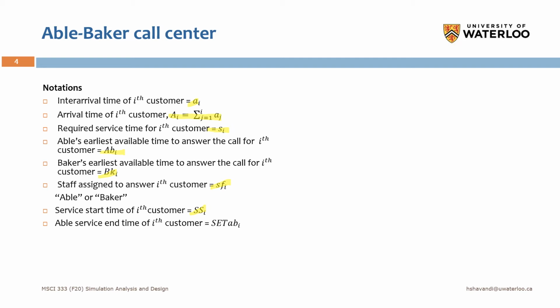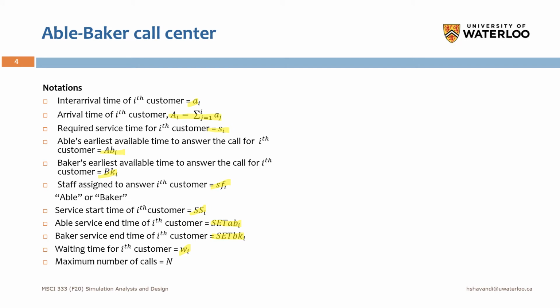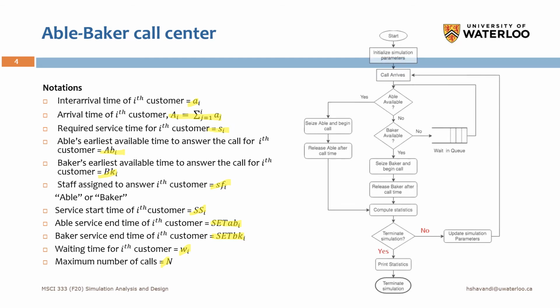So if Able is the server of that call, then we show this by SET ABI, I mean, service end time if Able is the server of the ith customer, and SET BKI, so service end time if Baker is the server. Okay, and the waiting time of the ith customer we show by WI. And at maximum we have n calls. Here we have 100 calls.